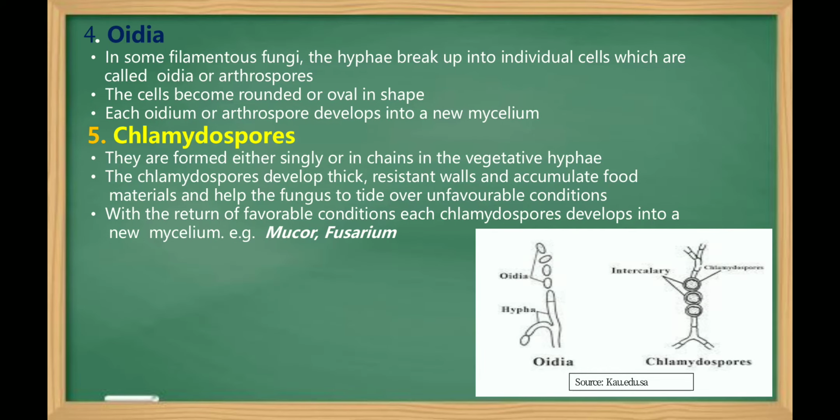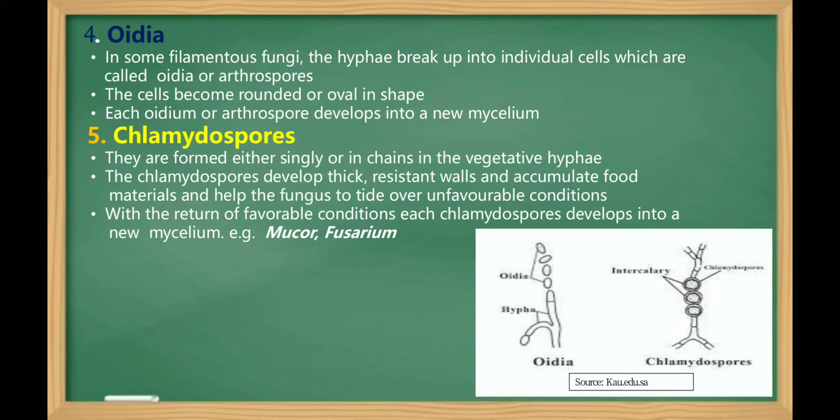Next one is oidia. Oidia means the hyphae break up into numerous small rounded or oval segments called oidia. Singular is oidium. Each oidium behaves as an accessory spore and germinates to form a new individual under favorable conditions. And these oidia are also called as arthrospores.